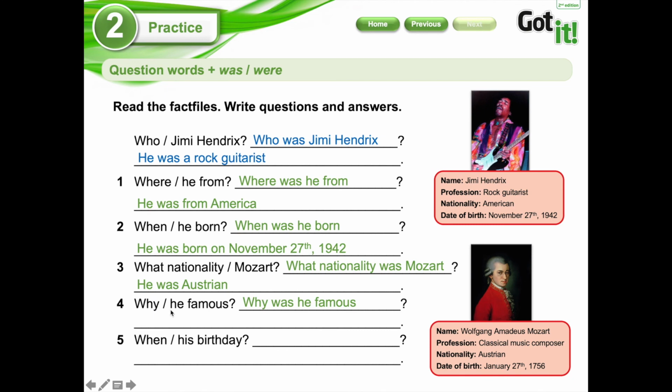Why was he famous? Porque él era famoso. He was a classical music composer, and you have it here in the profession, okay? And finally, number 5, when his birthday. When was his birthday? And you have it here in the date of birth. His birthday was on January the 27th, okay?